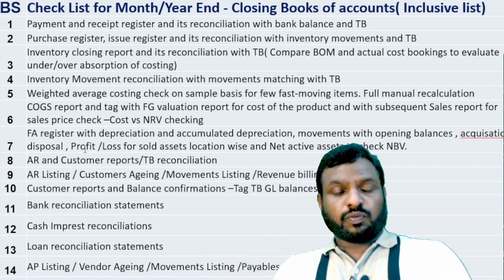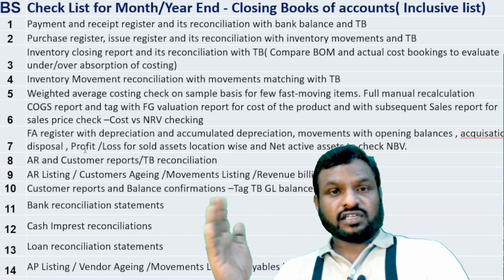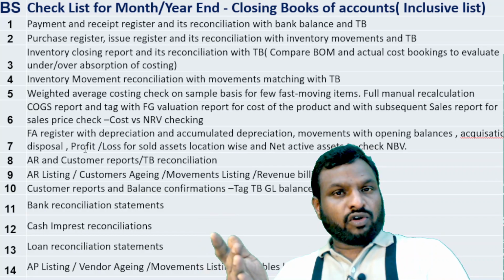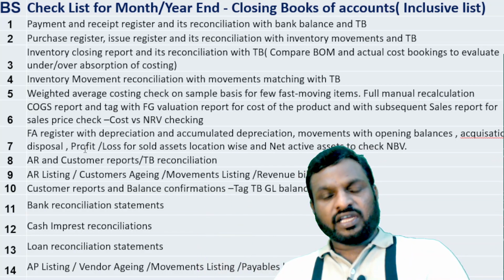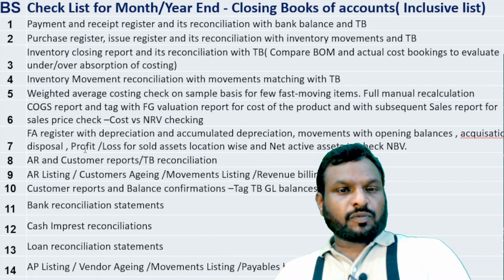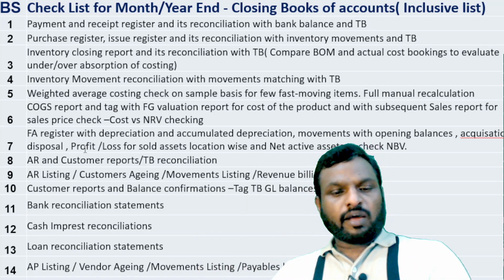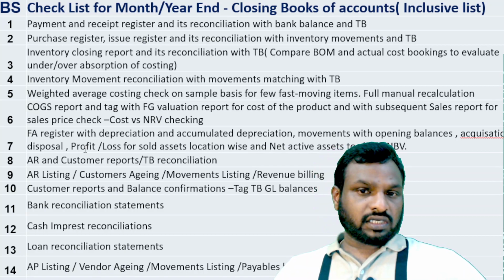And if you see from the fixed assets point of view, take the fixed asset register. In that fixed asset register, see the opening balance, closing balance, additions made during the period and disposals made during the period. If disposals were made during the period, whether it's a profit or loss. How do you know profit or loss? By comparing with the WDV value as on the particular date.